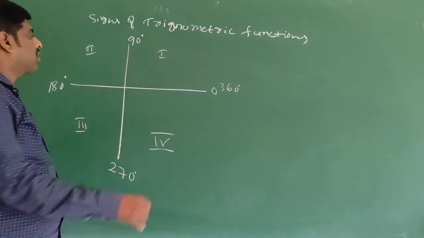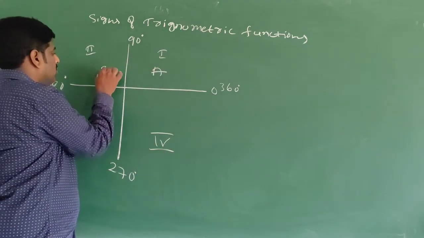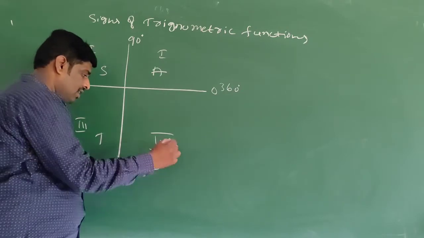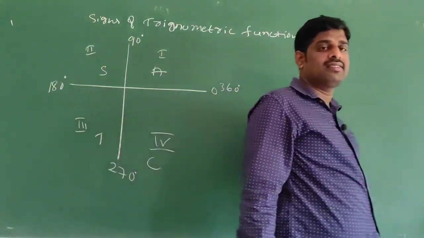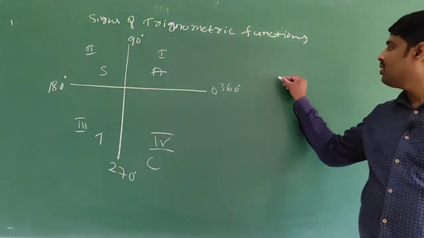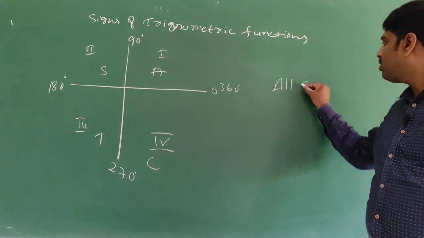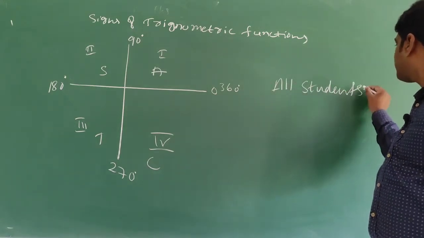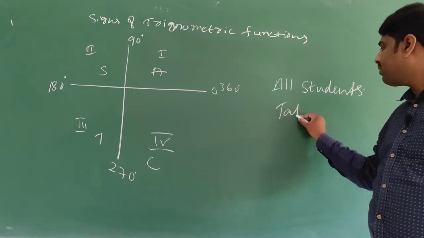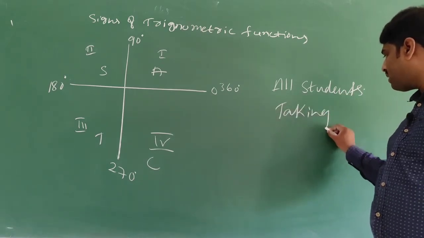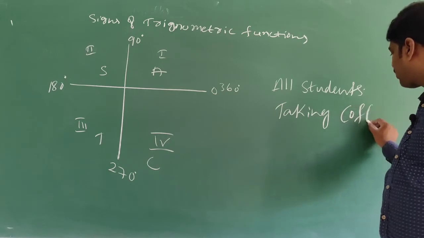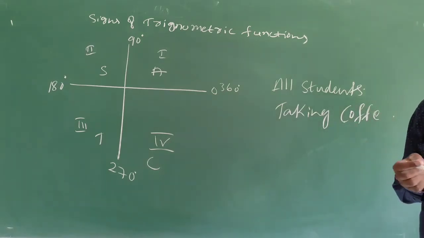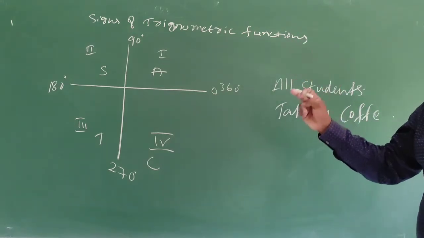Here is the ASTC rule. That is, all students take coffee, otherwise, all silver tea cups.